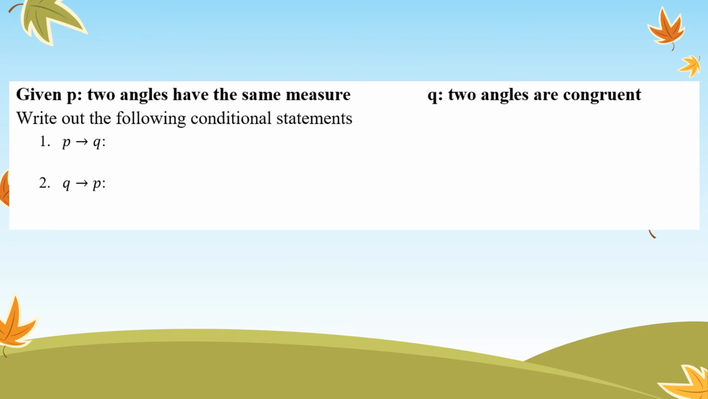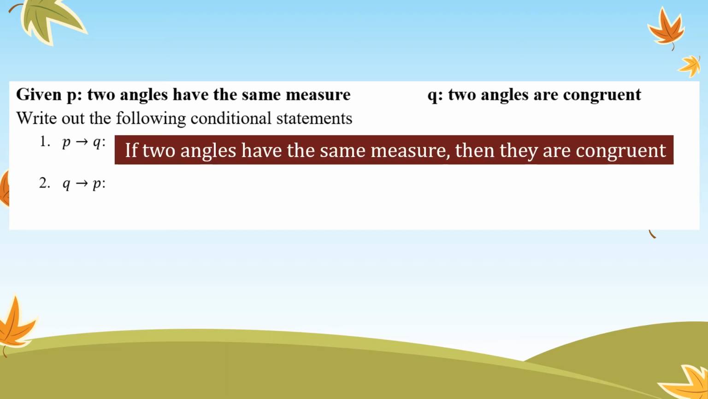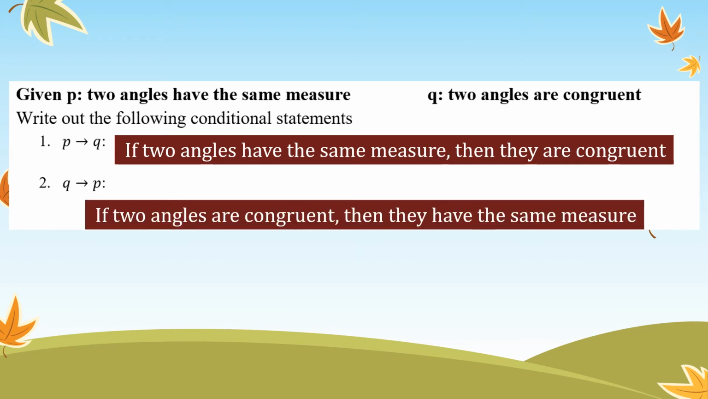Given the hypothesis is two angles have the same measure, the conclusion is two angles are congruent. So if we do P then Q, we'd first have: if two angles have the same measure, then they are congruent. If we flip it and do the converse, which is the conclusion then the hypothesis, it would be: if two angles are congruent, then they have the same measure. Notice how we're still using the first piece of the conclusion there.